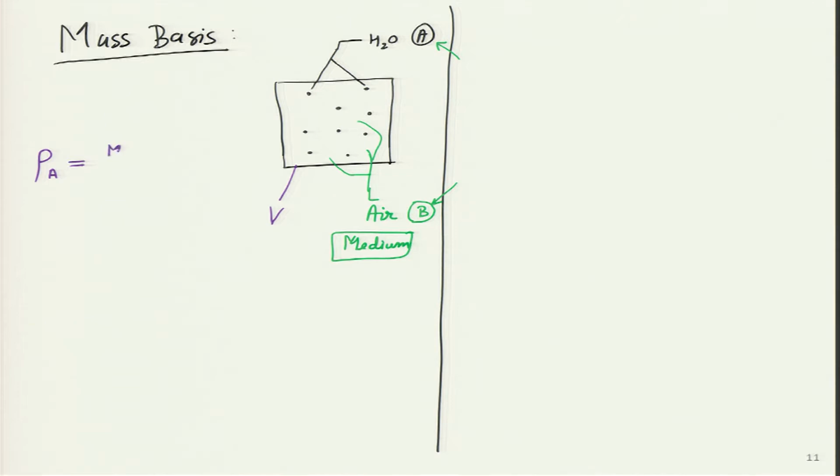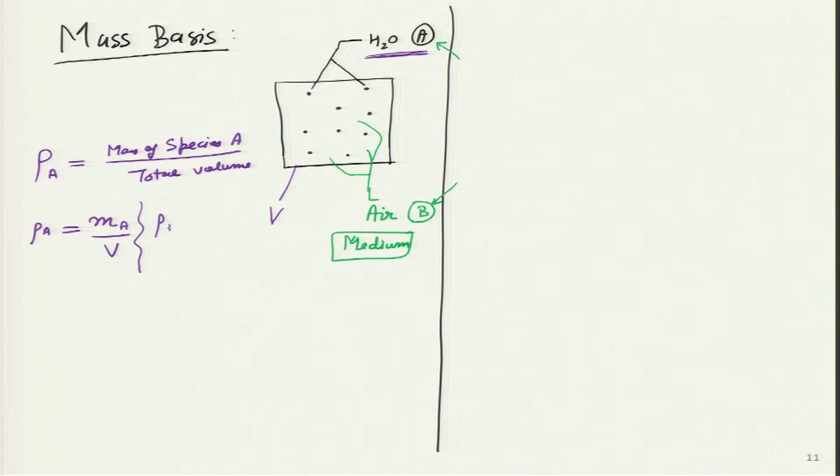Density is simply mass of species A divided by the total volume, which means I can write it as rho A equals m A over V. The subscript A stands for this particular species, which is water. This is the expression for rho A.